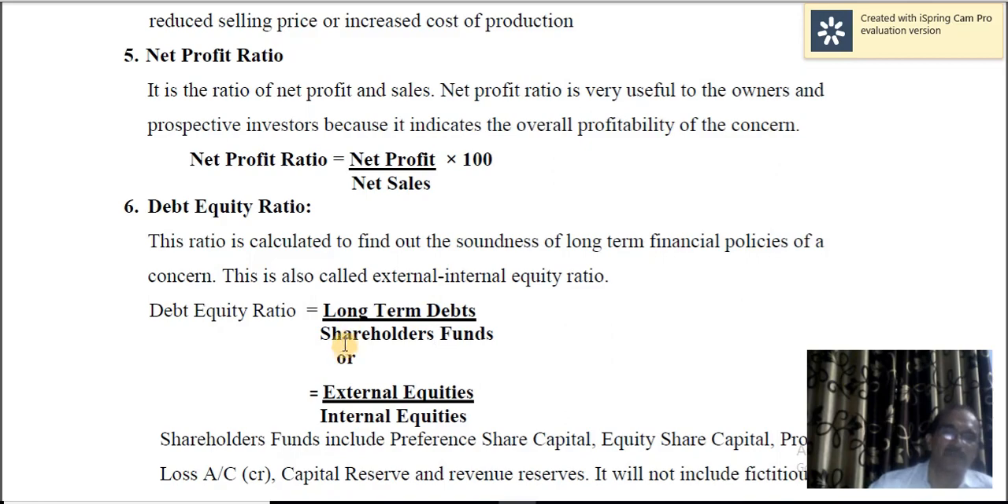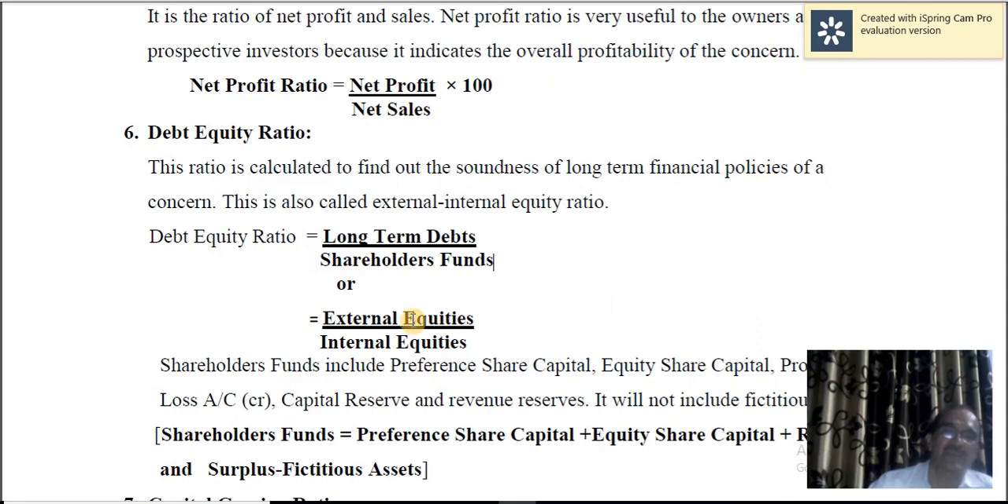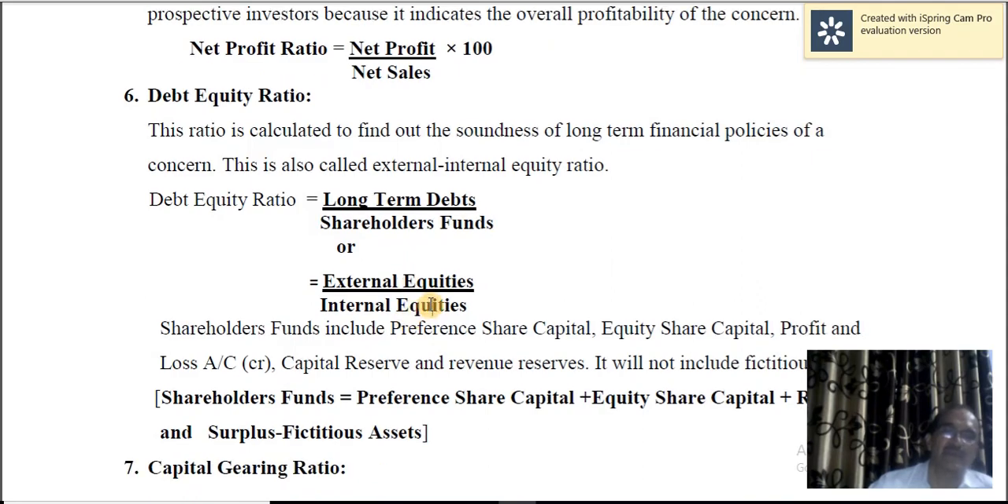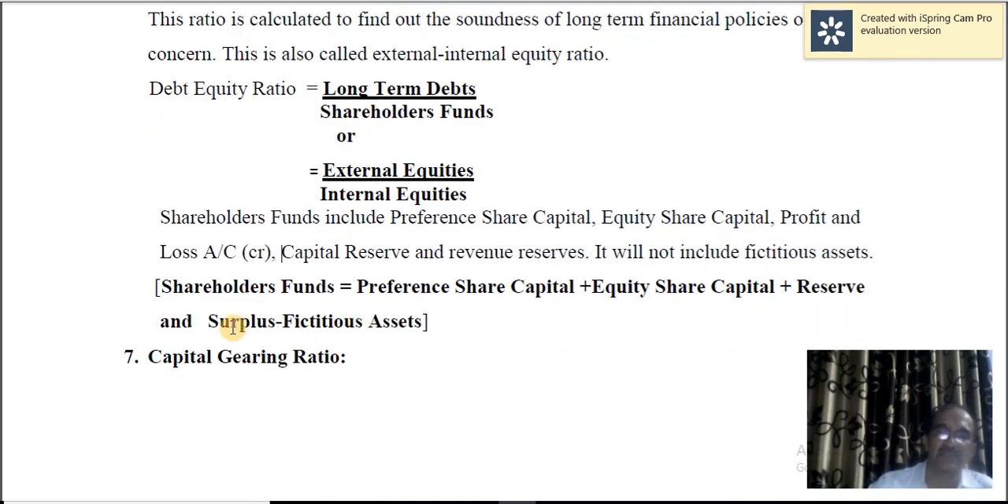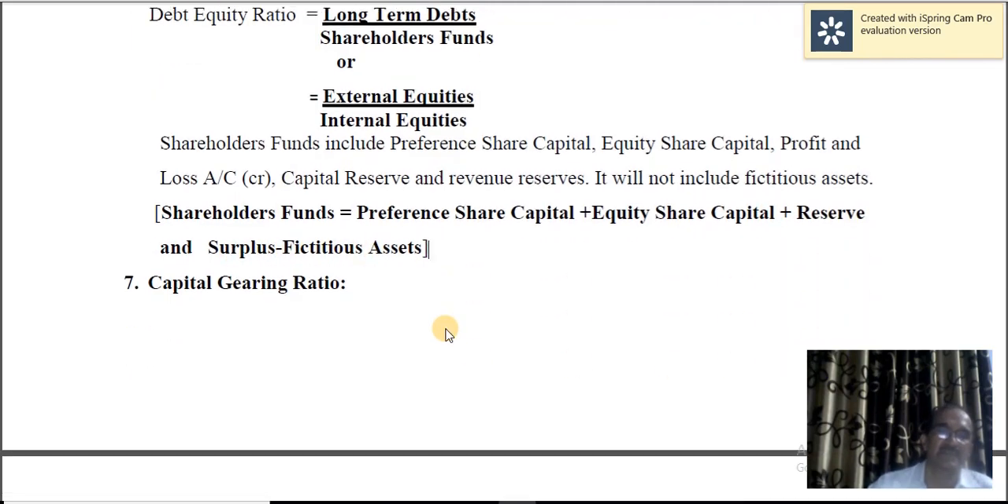So they are proportion. So long-term debts divided by shareholders' funds, or external equities divided by internal equities. What do you mean by shareholders' funds? Shareholders' funds include preference share capital, equity share capital, profit and loss account credit balance, capital reserve and revenue reserves, but it will not include fictitious assets. Fictitious assets value should be deducted. Shareholders' fund is equal to preference share capital plus equity share capital plus reserves and surplus minus fictitious assets.